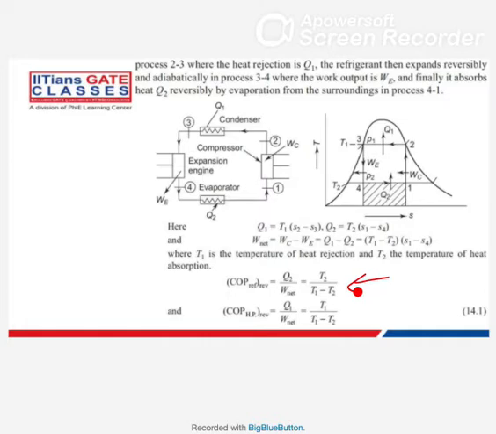So reverse Carnot cycle, obviously the cycle is reversible only. For that we can derive the COP value for refrigerator as T2 divided by T1 minus T2, and COP of heat pump as T1 divided by T1 minus T2. This formula we have already studied in the second law chapter.